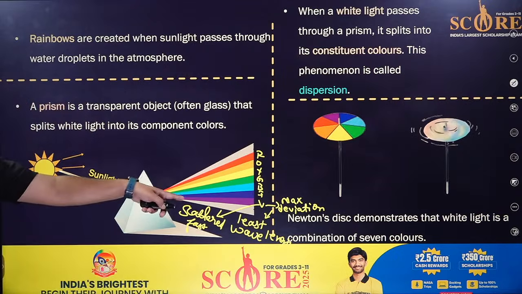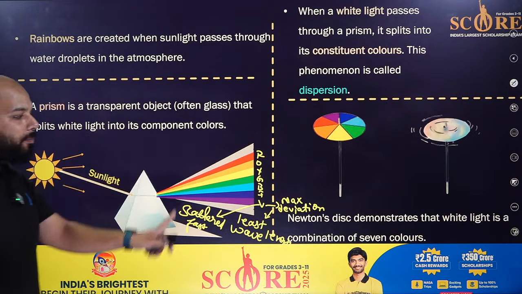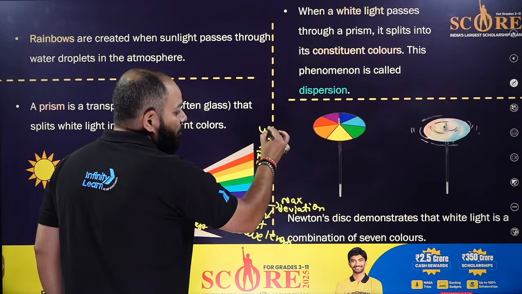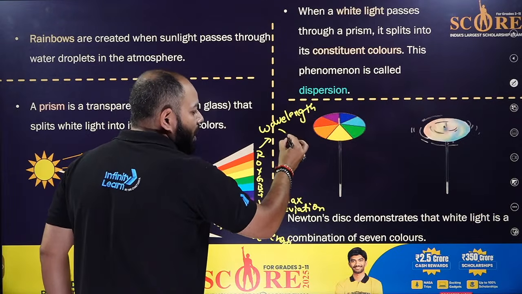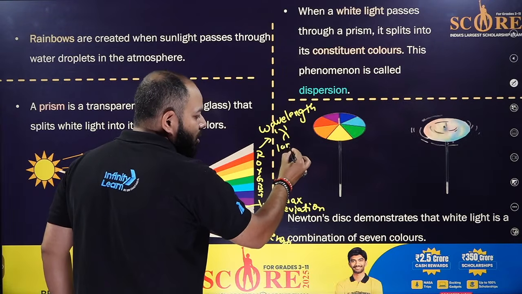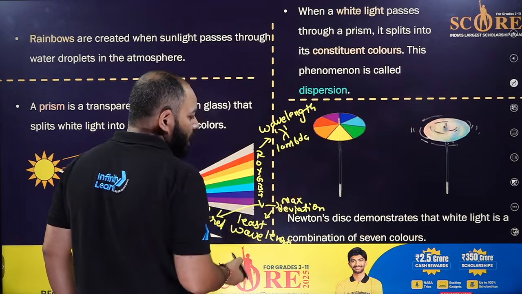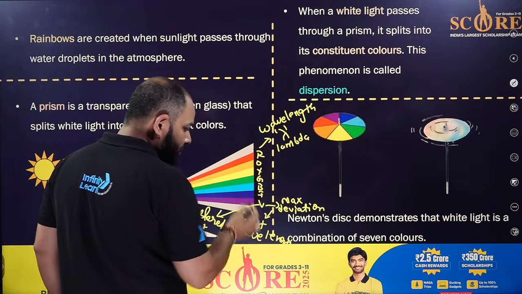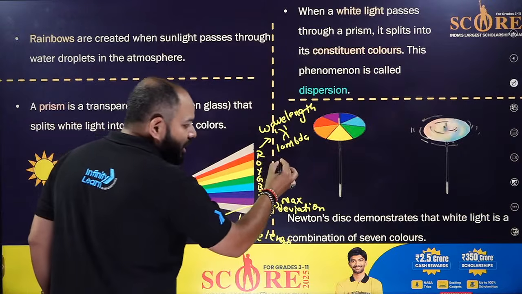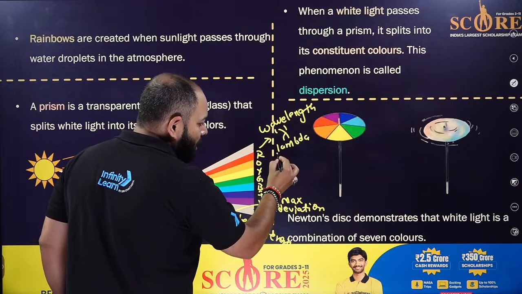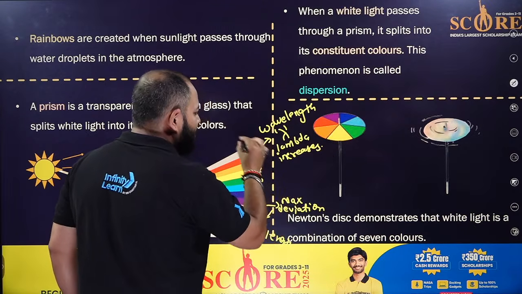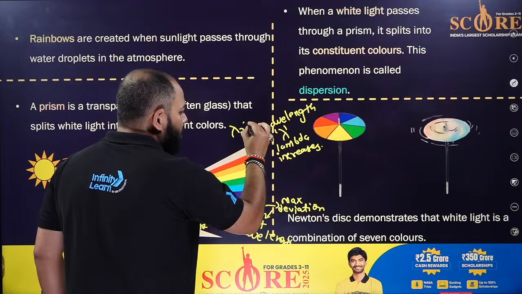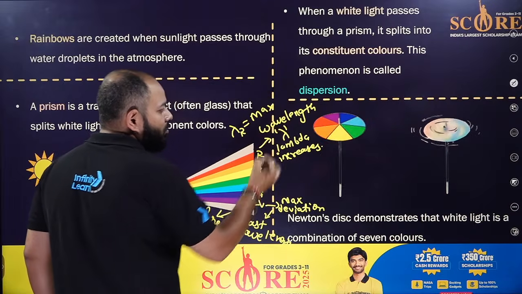As you go up, wavelength, which is denoted by the sign lambda, increases. For red, wavelength is maximum.